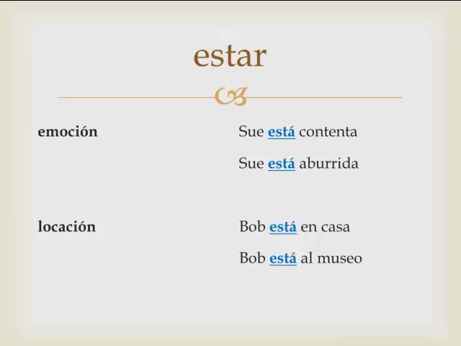Sue está contenta, Sue está aburrida are emotions. However, if you want to say Sue is happy, you have to use ser for happy. Sue es feliz or Sue no es feliz. She is not happy. And location as well, if you have an event, for example, a fiesta. La fiesta es en la casa de Bob. The party is at Bob's house. If it's an event, a fiesta, a concert, a meeting, you're going to say es instead of está. So those are two exceptions to the rule of using estar with emotion and location.